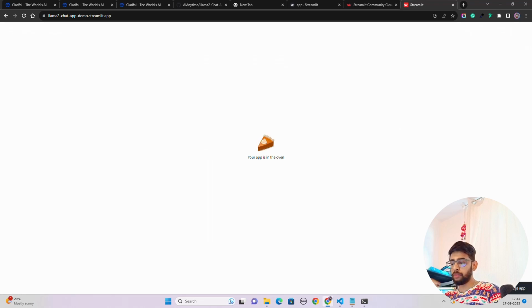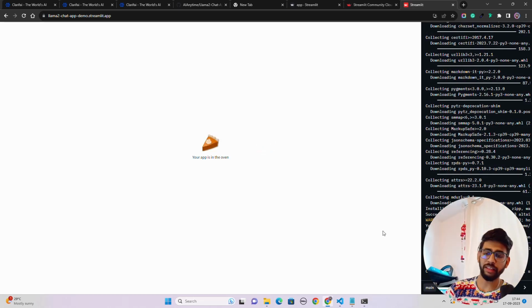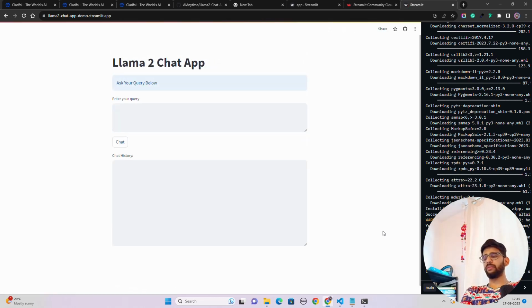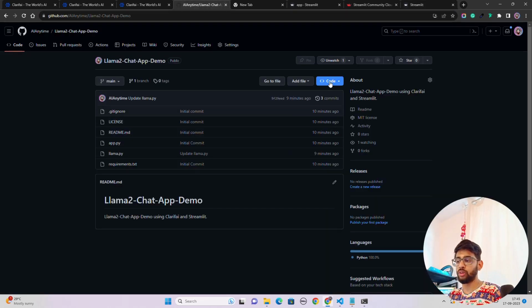You have to basically, let me just plug my charger in, excuse me. And once you click on manage app, you can see it's installing everything over here, by the way. And you can see it will load or it will give an error, whatever. Now, what we have done here, guys, we have deployed the same application on Streamlit, and we have this link. I will let me update this link in my GitHub repository, so you can also test it out.